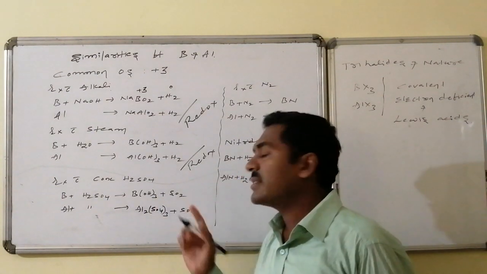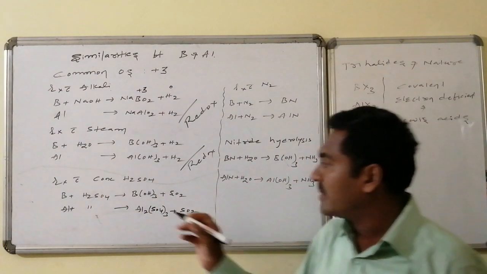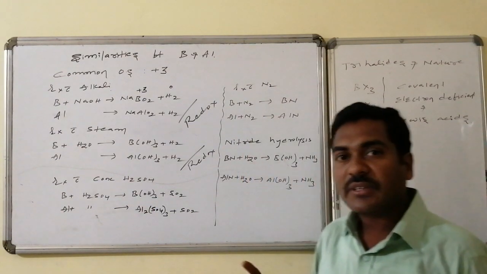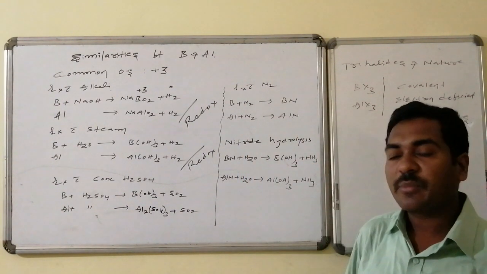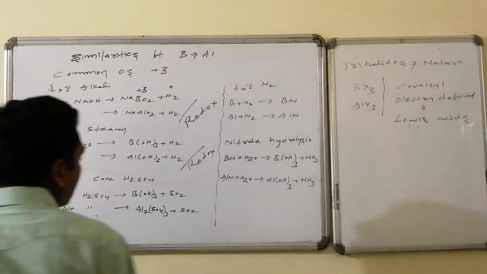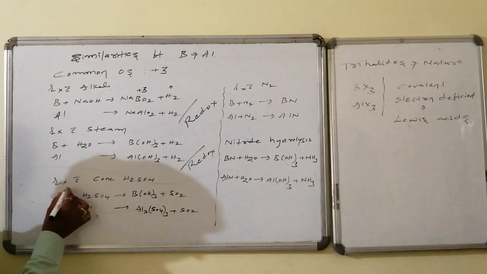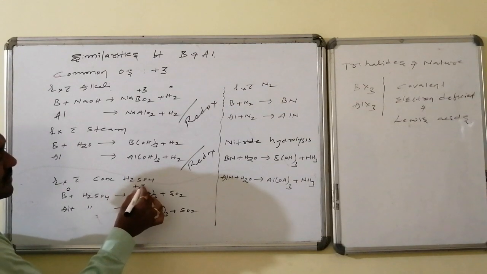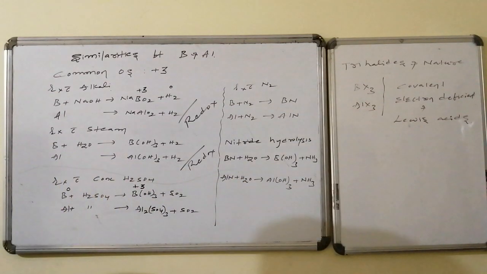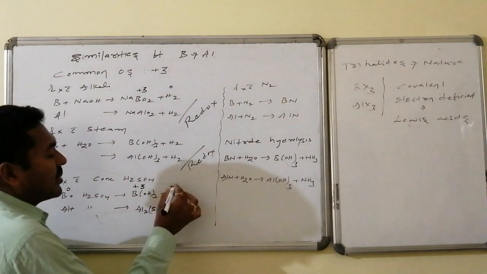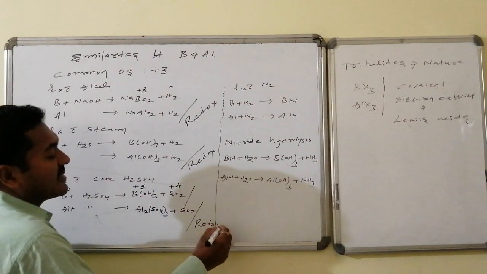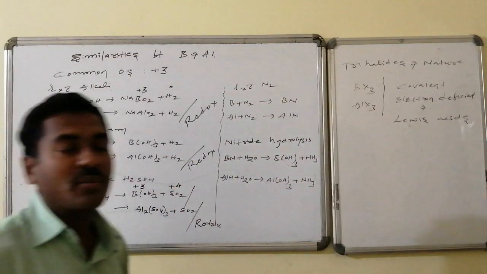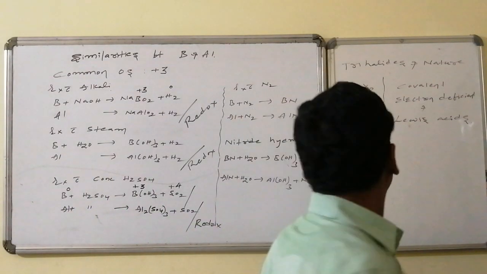Boron forms boric acid followed by sulfur dioxide, where sulfur of +6 state is converted to +4, reduction. Similarly, here also sulfur dioxide formation takes place. See here, boron of 0 oxidation state is converted to +3 oxidation state. Sulfur of +6 oxidation state is converted to +4 oxidation state. Hence, both reactions are examples of redox reactions.